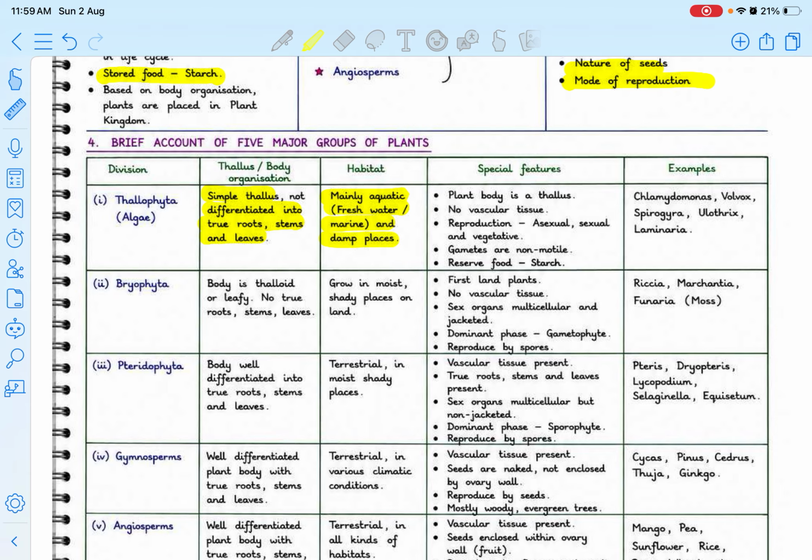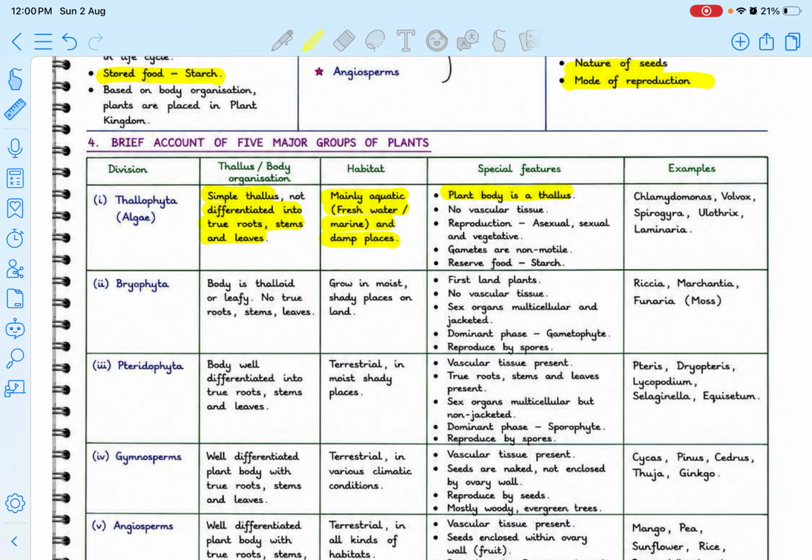They are mainly aquatic: freshwater, marine, and damp places. In ponds, you might have seen some plant growing, or sometimes a green color, like grass on the water body. We call it Thallophyta.